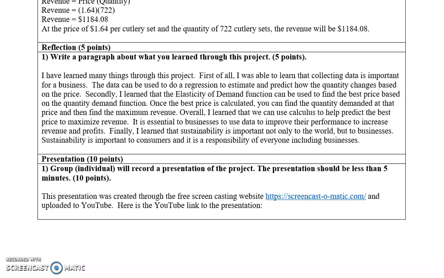Sustainability is important to consumers and is a responsibility to everyone, including businesses.